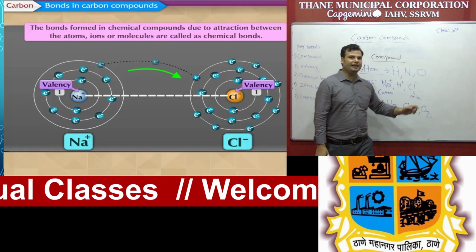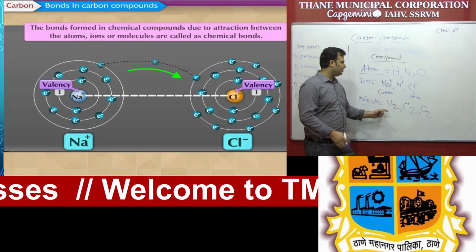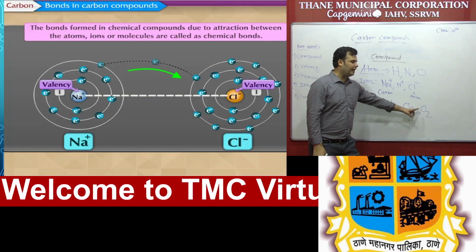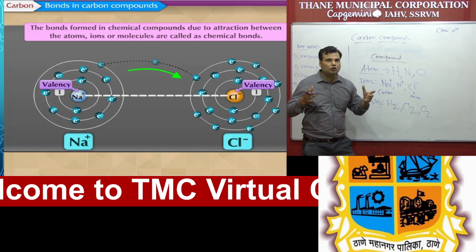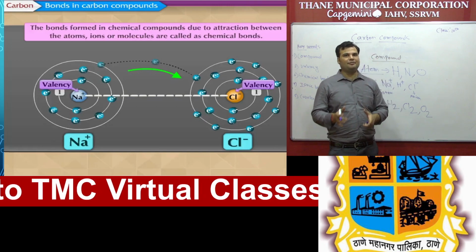Positive ions and negative ions. And the last one is molecules. So what are molecules? When atoms combine together, like diatomic molecules, di means 2, H2, Cl2 and O2. So there is always a force of attraction between atoms, ions and molecules, and this is called a chemical bond.